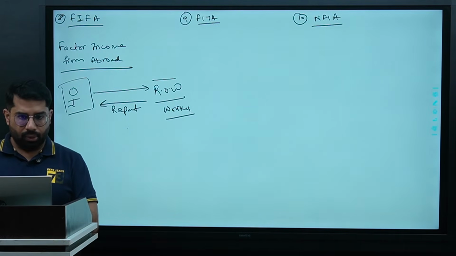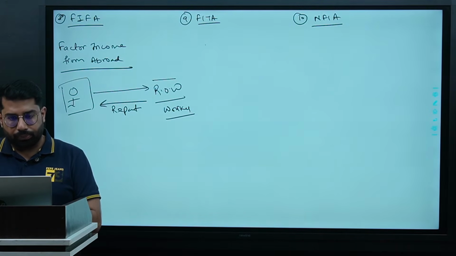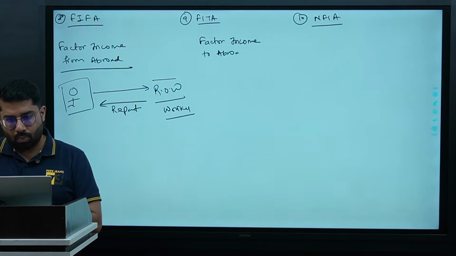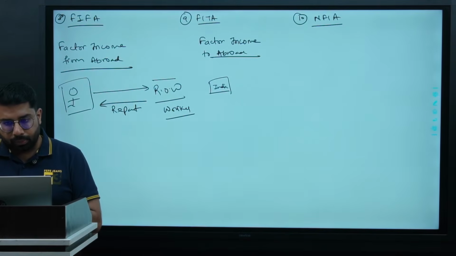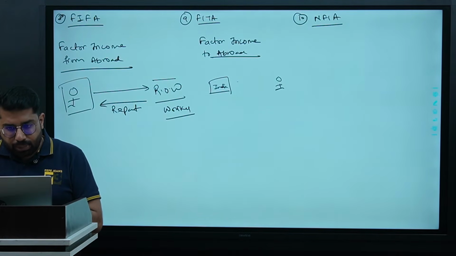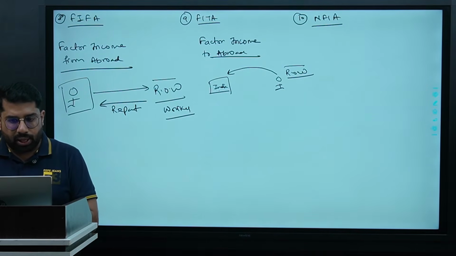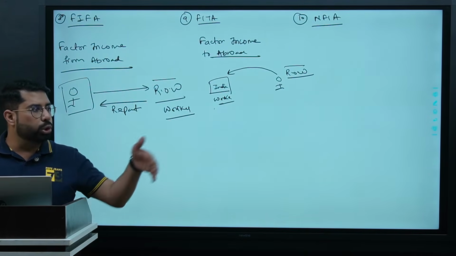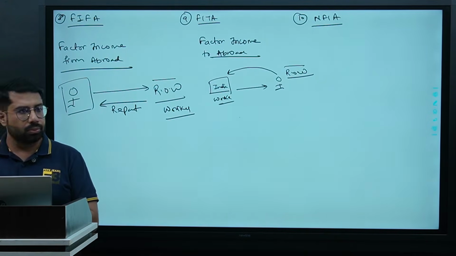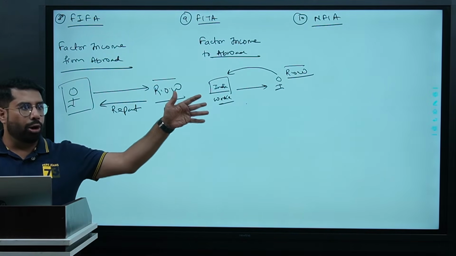Are you clear? Yes. Factor income to abroad, FITA. This is, if this is India and this person, a foreigner from the rest of the world, comes to India, works here, earns money here in India, and takes that money with him to his home country, this will be an outflow of money from India.